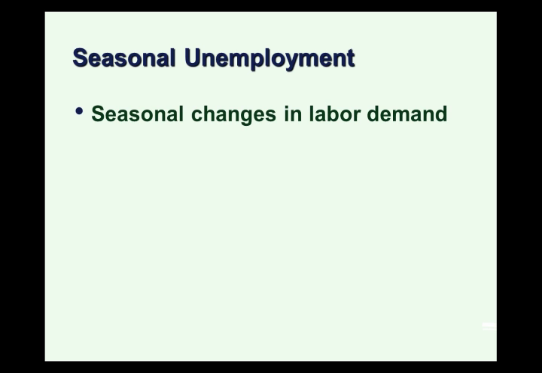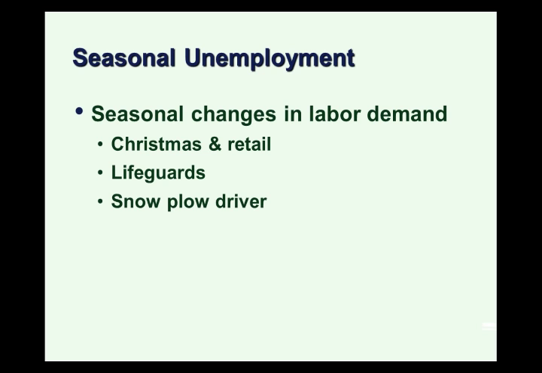Our second type of unemployment is seasonal unemployment. Seasonal unemployment, as the name suggests, happens due to seasonal changes in labor demand due to characteristics of the season. Christmas and retail is a prime example. Federal Express or Macy's will hire extra people in the Christmas season. They won't keep them on when the season ends. Lifeguards at outdoor pools aren't needed in January. Snowplow drivers are needed in January. July, not so much.